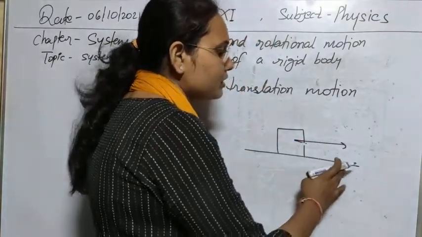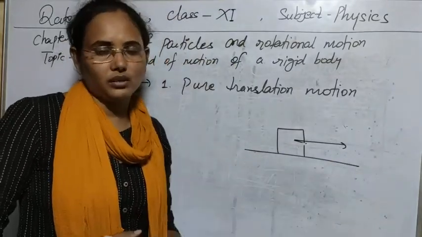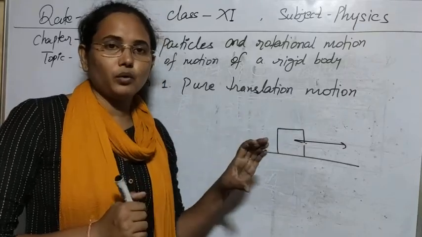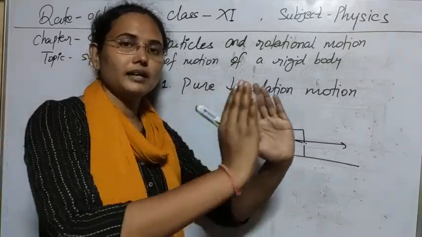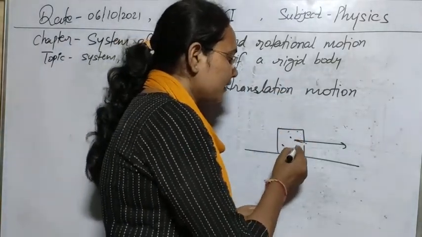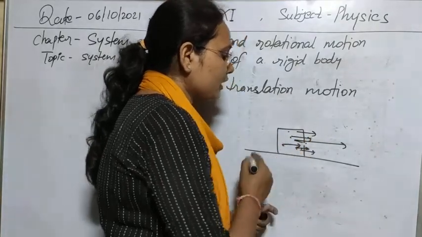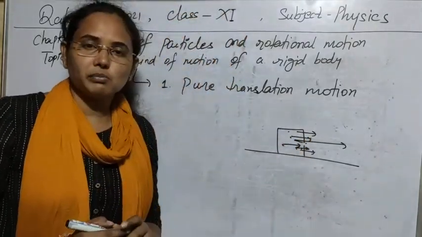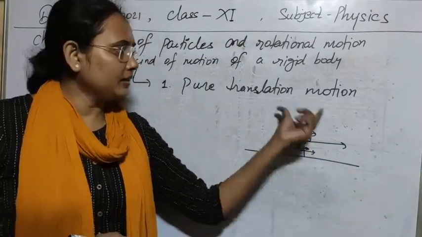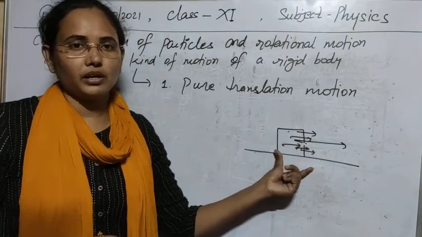So with time this is moving, only this is doing the rectilinear motion, or this is doing translational motion. It means all the particles of the whole body are moving collectively in a straight line. Every particle moves in the same direction, so they will move equal distance, do equal displacement, and the overall system will move on a straight line. That type of motion we call translatory motion. So this is our pure translational motion.